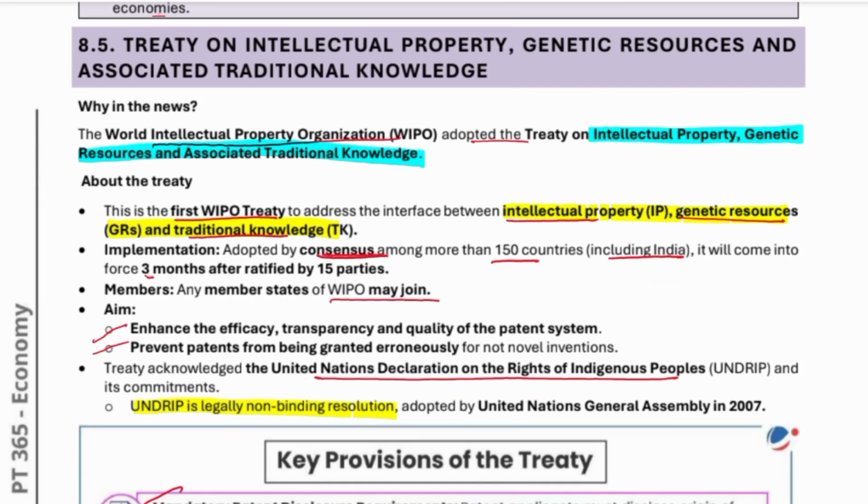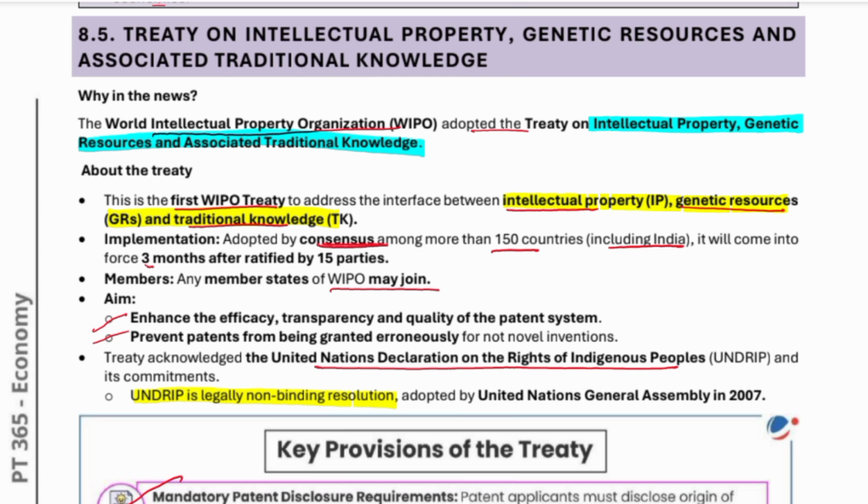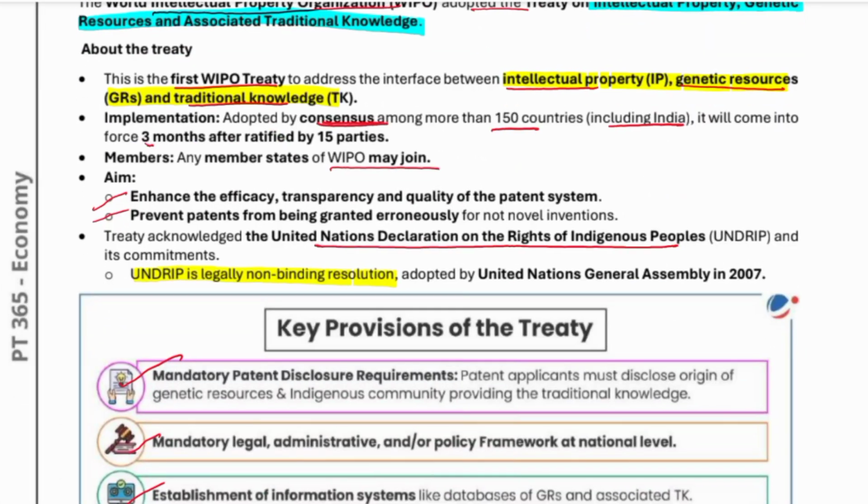Next, the Treaty on Intellectual Property and Genetic Resources and Associated Traditional Knowledge. I hope everyone has a clear idea about intellectual property. Now, genetic resources relate to life, along with associated traditional knowledge. The World Intellectual Property Organization adopted this treaty. It is the first WIPO treaty to address the interface between intellectual property, genetic resources, and traditional knowledge. It is the first treaty adopted by consensus among more than 150 countries, including India. It will come into force 3 months after being ratified by 15 parties. Any member state of WIPO may join.